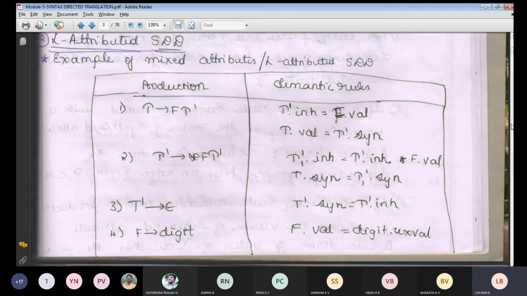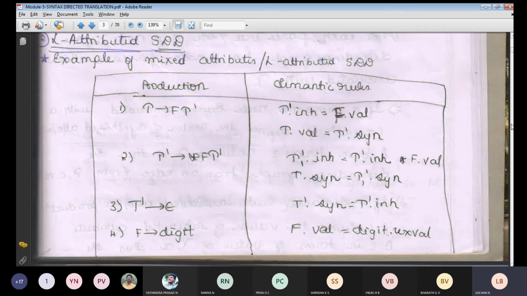T is nothing but the head of your production. FT dash is nothing but the body of your production. Whenever you make the LHS and the RHS part, we combine both the things and arrive at the solution. That is what you have told as mixed attribute. Mixed attributes means the root node will depend on the siblings, siblings will be related to the parents, parents will be related to the node operation. So T dash will be inherited to your F value, and T dot val is nothing but a synthesized attribute, related to T dot synthesis.